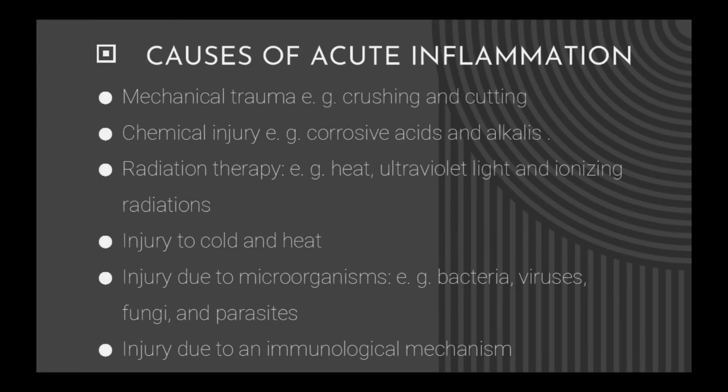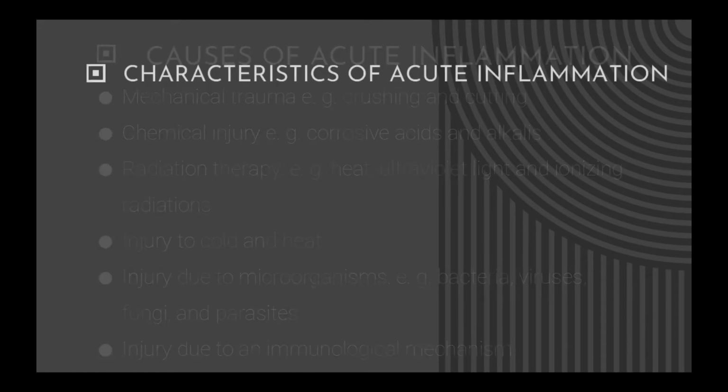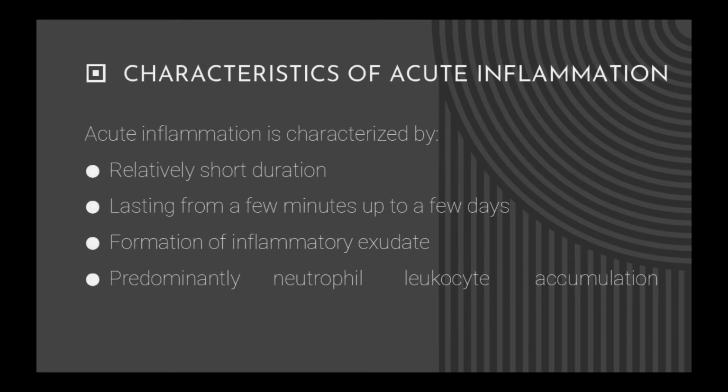Causes of acute inflammation: mechanical trauma, chemical injury, radiation therapy, such as heat, ultraviolet light and ionizing radiations, injury due to cold and heat, injury due to microorganisms, for example bacteria, viruses, fungi, and parasites, injury due to an immunological mechanism. Characteristics of acute inflammation. Acute inflammation is characterized by relatively short duration, lasting from a few minutes up to a few days, and formation of inflammatory exudate, predominantly neutrophil leukocyte accumulation.